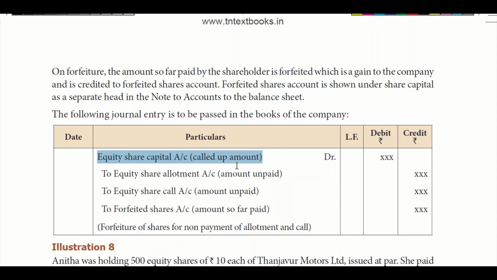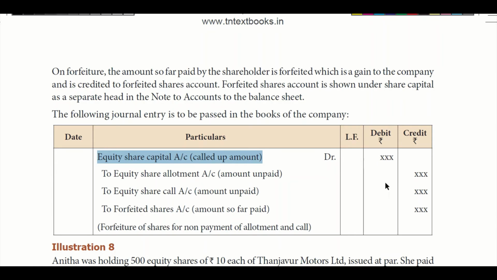So equity share capital account, the full called up money you have to enter. For example, we called up for 100. So that 100 is entered here, but your shareholder did not pay allotment money and call money, maybe 50, 30, he didn't pay, but application money or whatever money he paid is 20. Take for example 20. The amount so far paid is credited to forfeited share account.